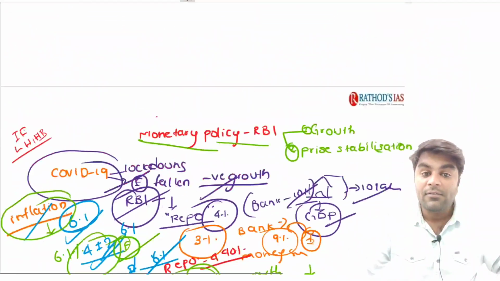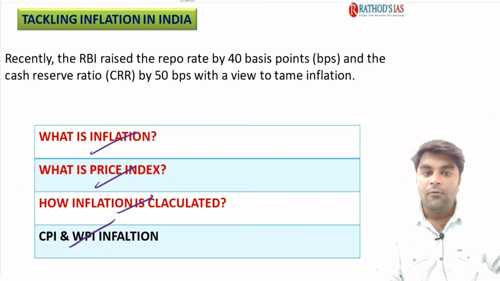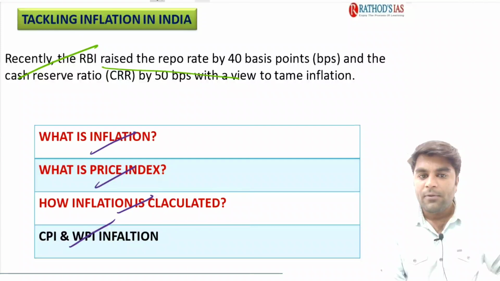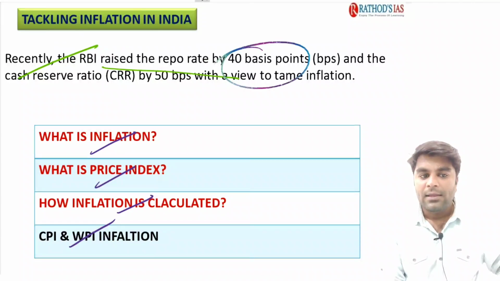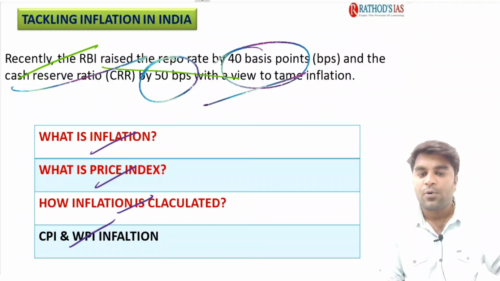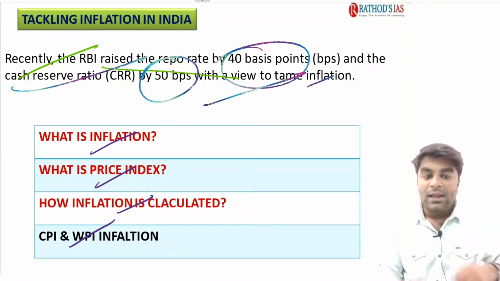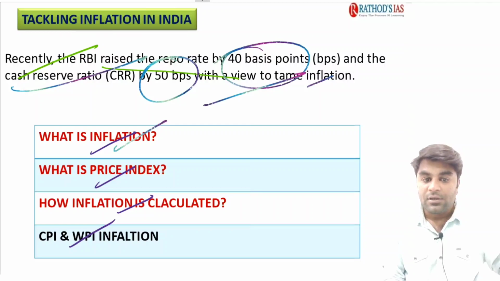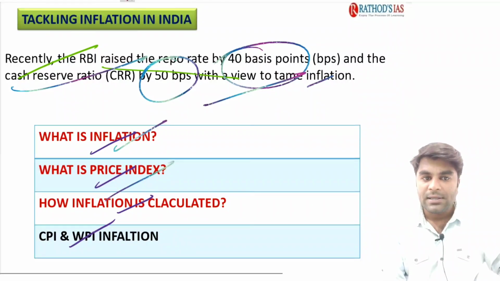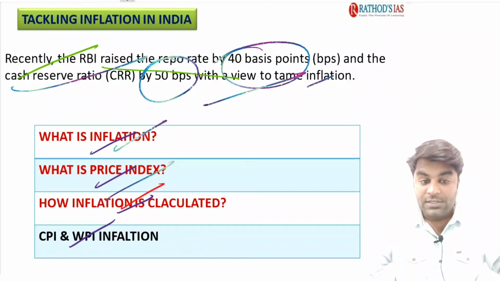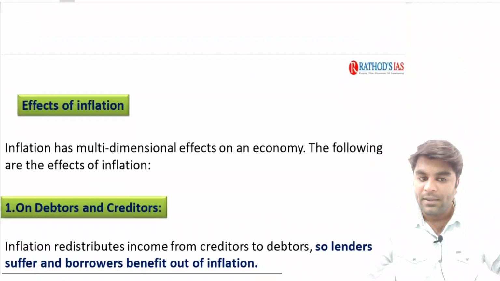These are the basics which you need to remember in order to understand the whole of these economic concepts. Recently, RBI raised the repo rate by 40 basis points and the cash reserve ratio by 50 basis points in order to reduce the inflation rate. Now, I hope you clearly understood the meaning of inflation and the meaning of price index, and how inflation is calculated, and what CPI and WPI inflation are.